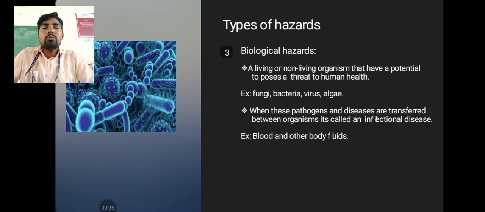At the same time, for some rarer diseases, the transfer requires blood and human fluids. For example, a disease like HIV is easily transferred through blood. So when diseases spread from one person to another, we call them infectious diseases.